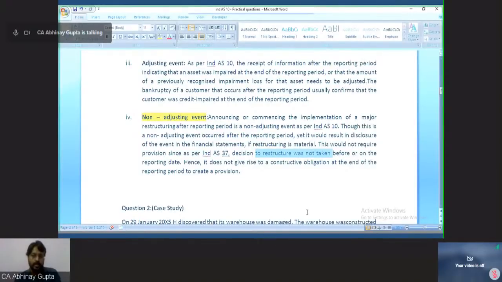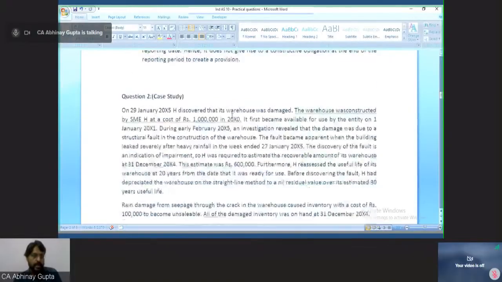Hence, there is no provision required at the reporting date as per Ind AS 37 as well. Hence, it does not give rise to any constructive obligation at the end of the reporting period to create any provision. So this event is a non-adjusting event. Let's move to the next question.